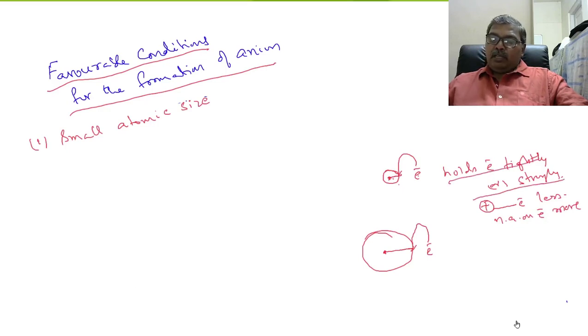In case of an atom with large atomic size, the distance between the nucleus and outermost orbit is more. If an electron is added to the outermost orbit of an isolated gaseous atom, due to more distance, nuclear force of attraction on the electron is less. Therefore, it cannot hold the electron tightly or strongly.